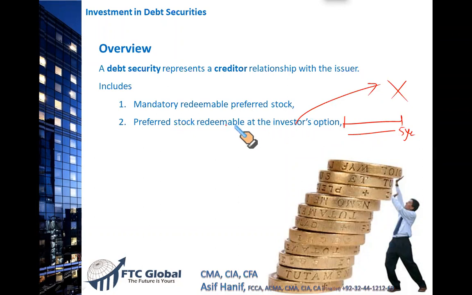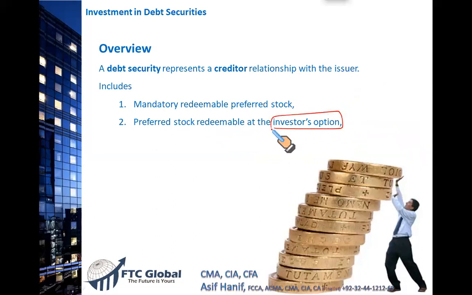So remember, those preferred stock that are in the hands of the investor, that they can give back after a certain period of time, are called puttable. Sorry, I just said callable preferred stock. They are called puttable. Mind the word. Puttable means that the holder can put these preferred stock in front of the management or the company and ask for the money back, right? So if the preferred stock are puttable, they are in the hands of the investor, who can redeem it after a certain period of time. They will be considered as a debt security.